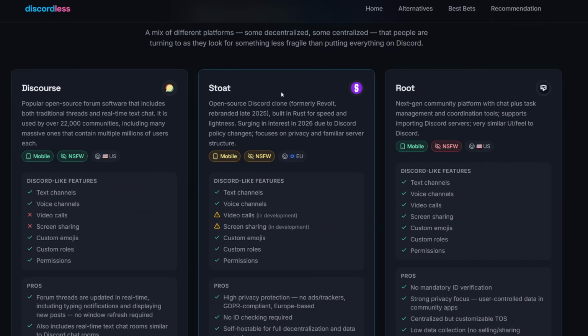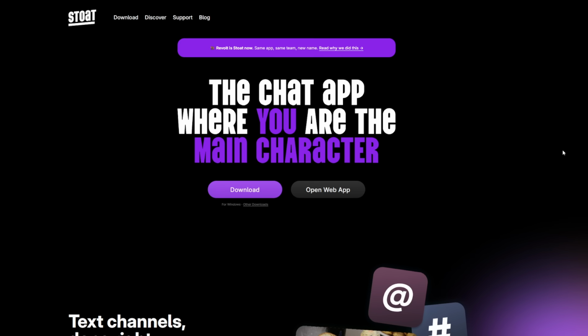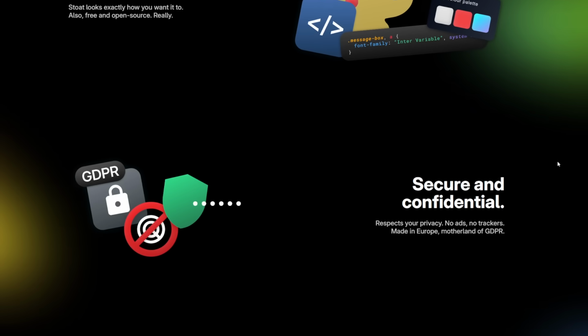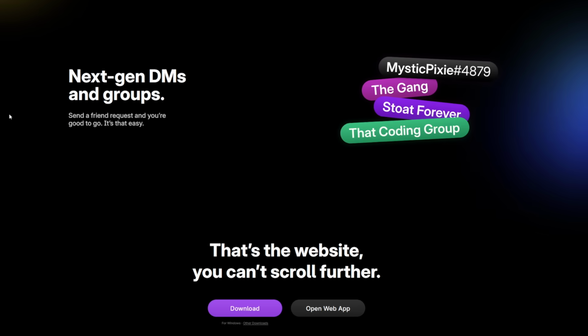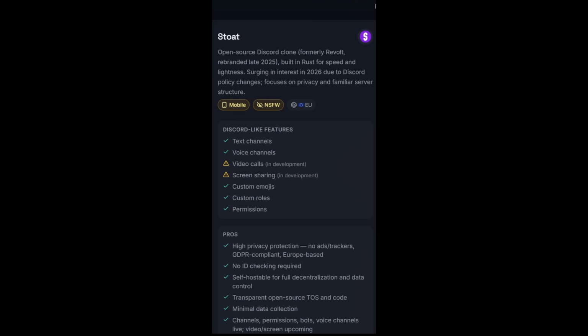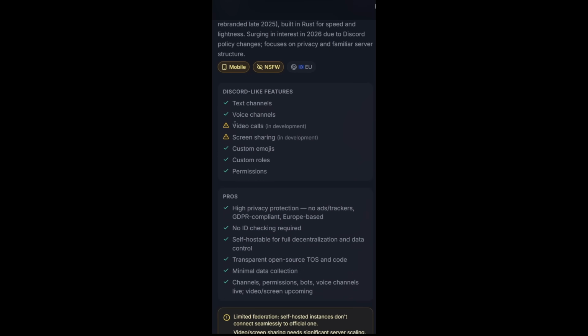This is the one that a lot of you guys have been talking to me about. They market it as the chat app where you are the main character, and they talk about the fact that you can build your own community, making yours secure and confidential, next-gen DMs and groups. That's the website. You can't scroll further. I think this is a funny thing that they included. It is essentially advertised as a Discord clone. So they do have text chat, voice chat, video calls and screen sharing are in development, and they do have custom emojis, roles, and permissions.